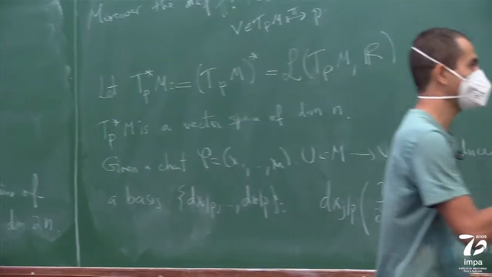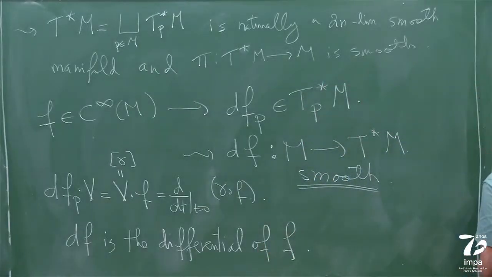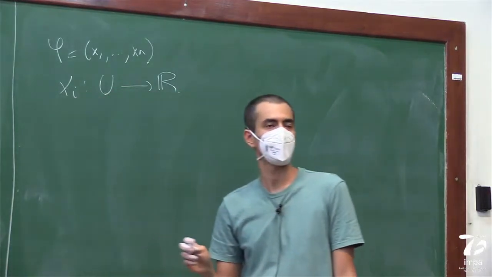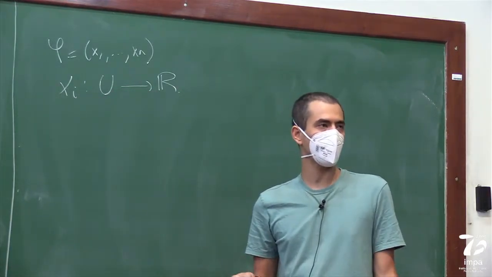Remember that when I write my chart like this, what I mean is that each xi is a function from U to R. As a function from U to R, it also has a differential.